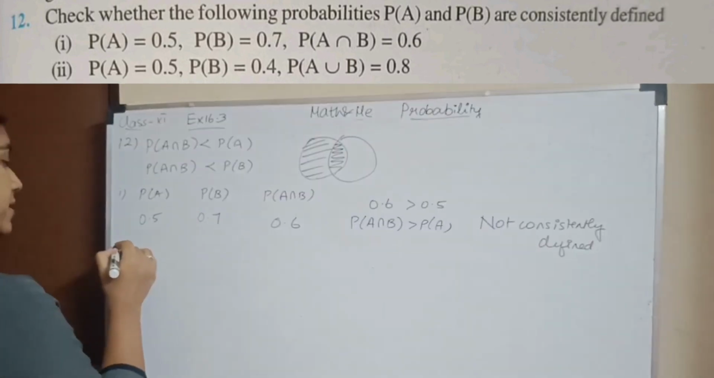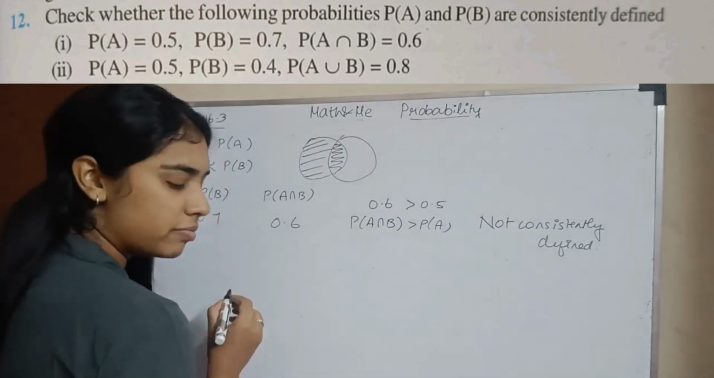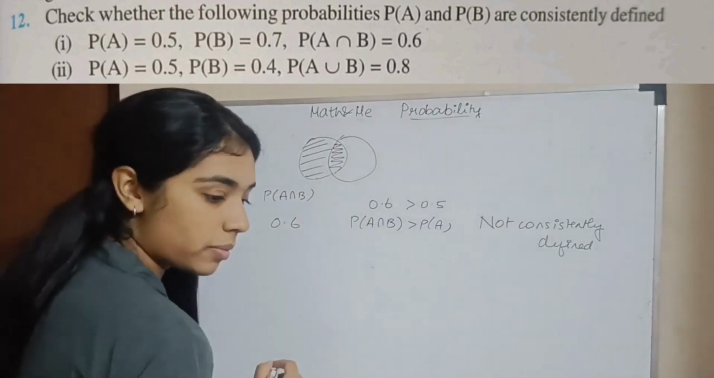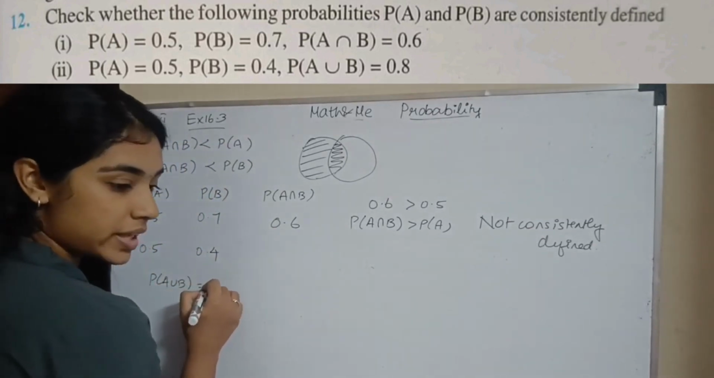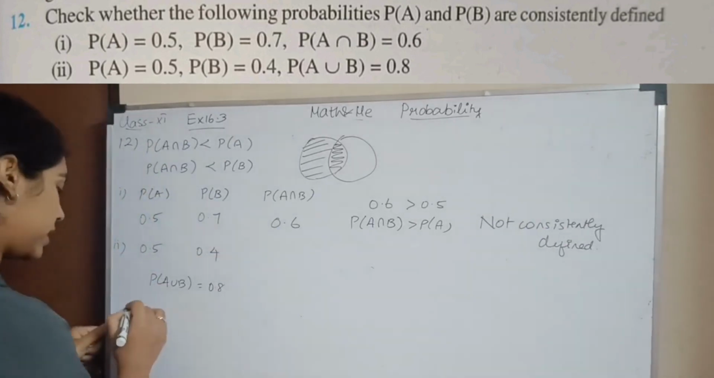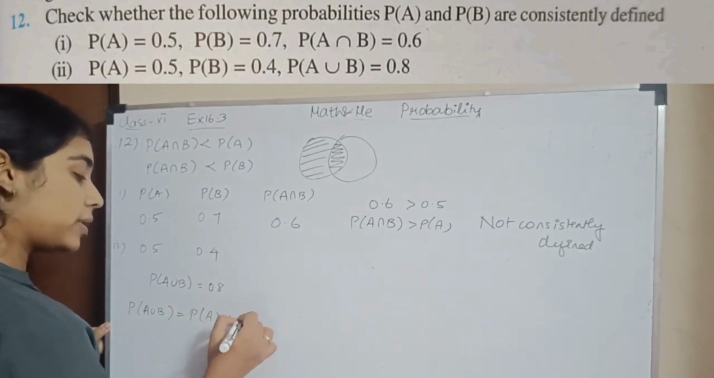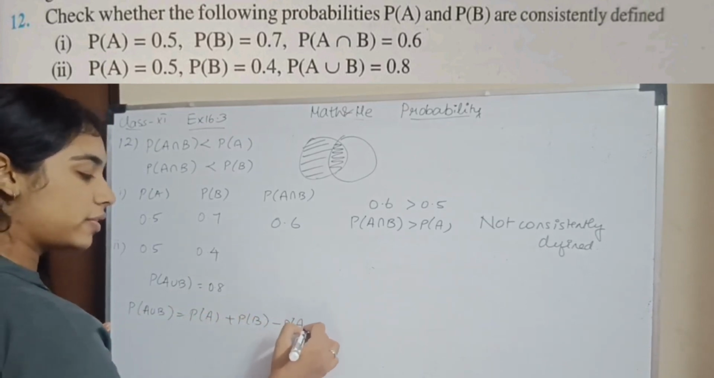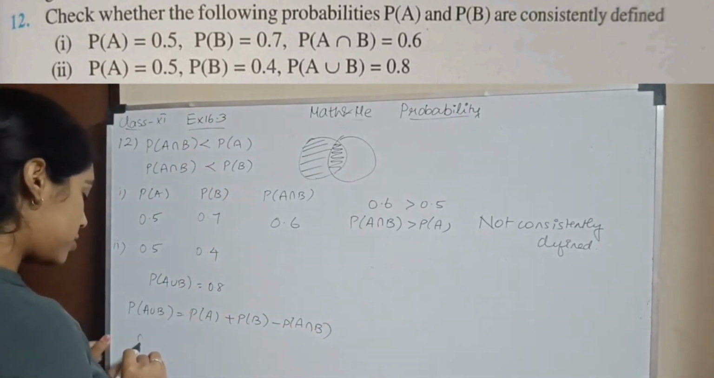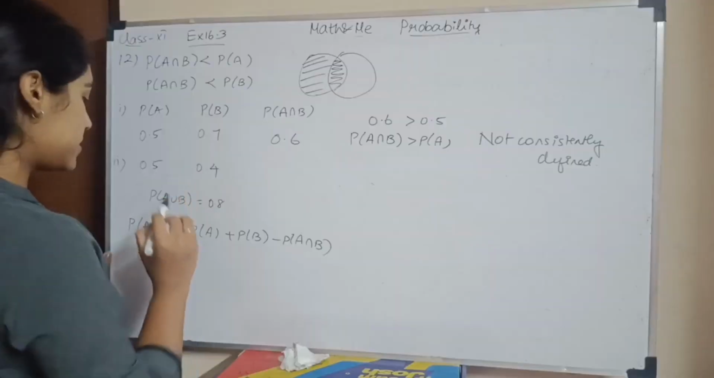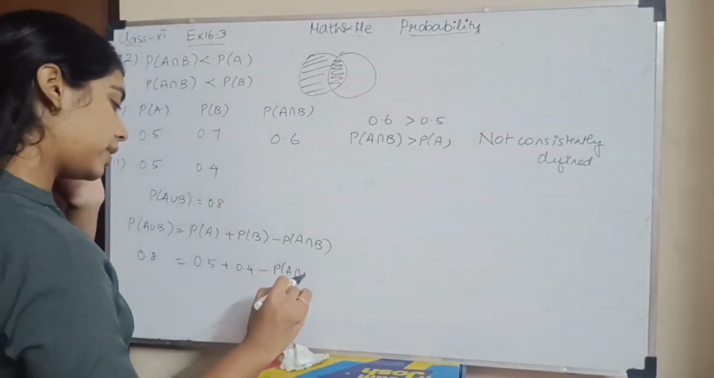Okay, my second subsection: my probability of A is 0.5, my probability of B is 0.4, and probability of A union B is given as 0.8. So what is my formula? Probability of A union B is probability of A plus probability of B minus probability of A intersection B. After finding A intersection B, I can see if the condition is satisfied. So when I substitute the values, 0.8 equals 0.5 plus 0.4 minus probability of A intersection B.